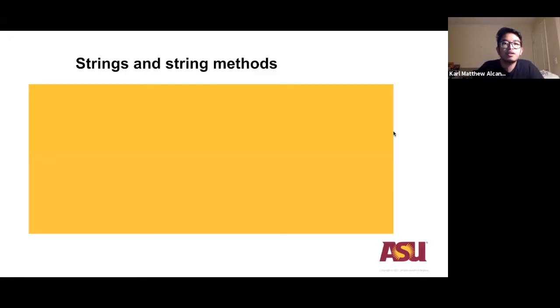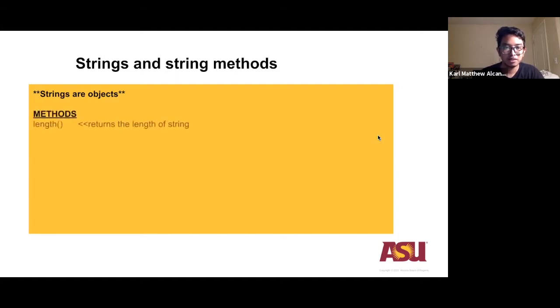Next we move on to some of the string methods that you can use in order to manipulate data. Some methods include length, which returns the length of a string, and charAt(int x), which returns the character at index x. If x was 1, it returns the character value at index 1.